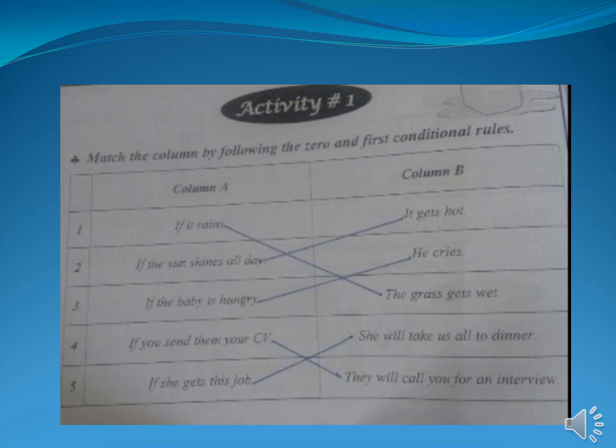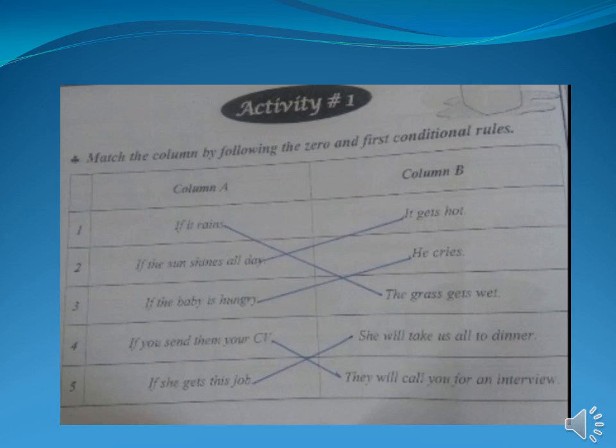Number 2, if the sun shines all day, it gets hot. If the baby is hungry, he cries. Of course, it is a universal fact. It is a zero condition. If you send them your CV, they will call you for an interview. Here you can see it is a first conditional rule.